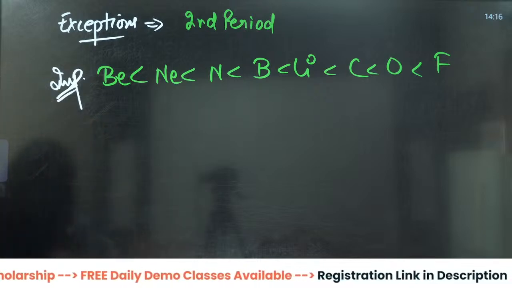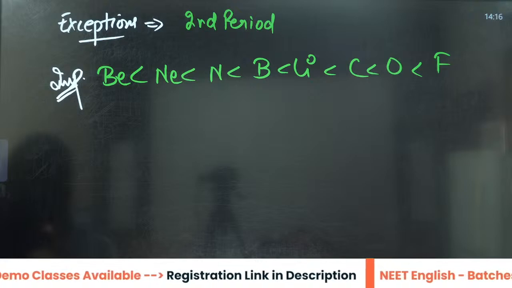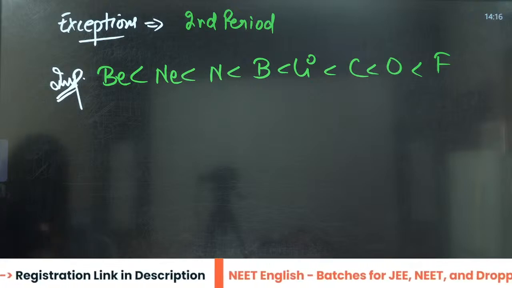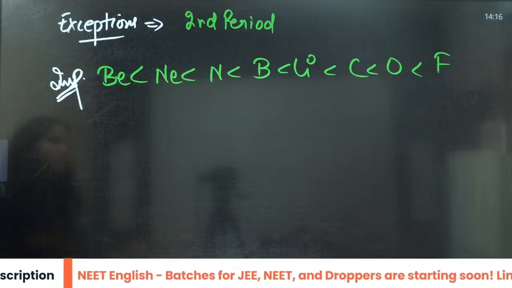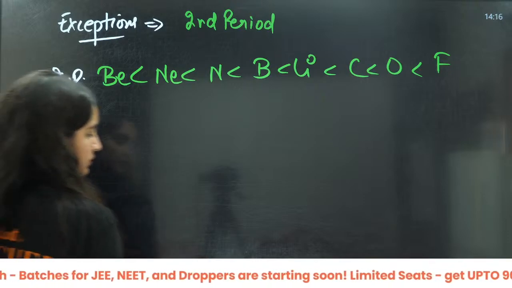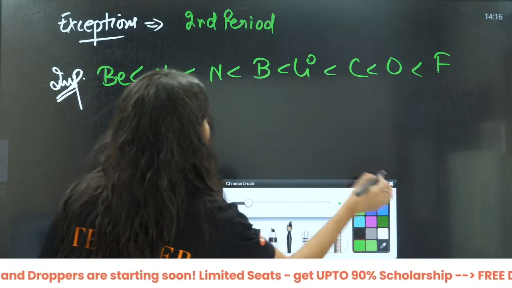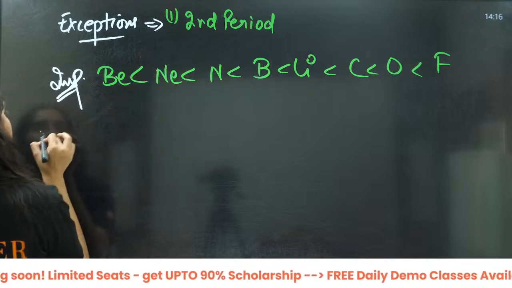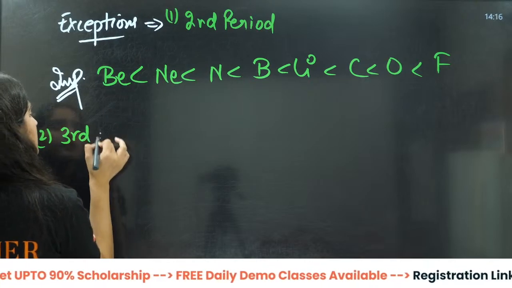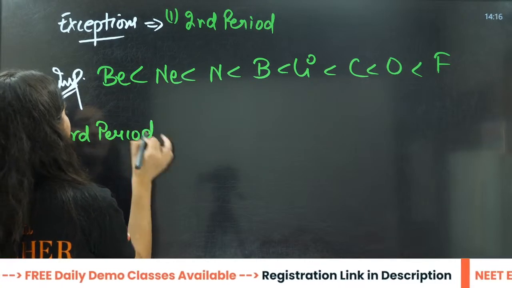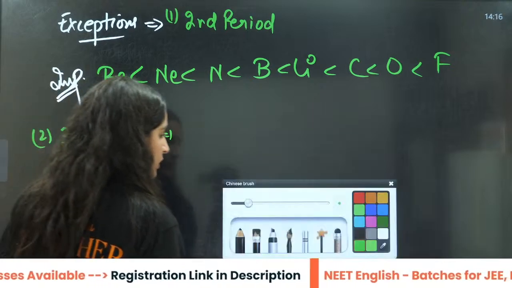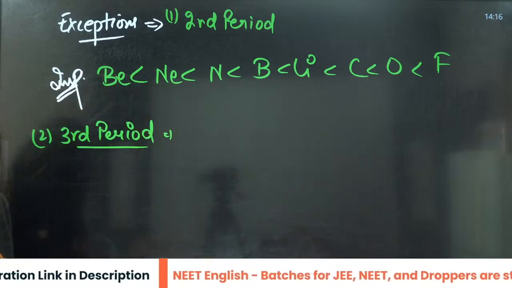Now I think we have completed almost most of the things here. There are more exceptions to that. The first part was the second period. The second is the third period. Again, a very irregular trend. Not a very regular trend.